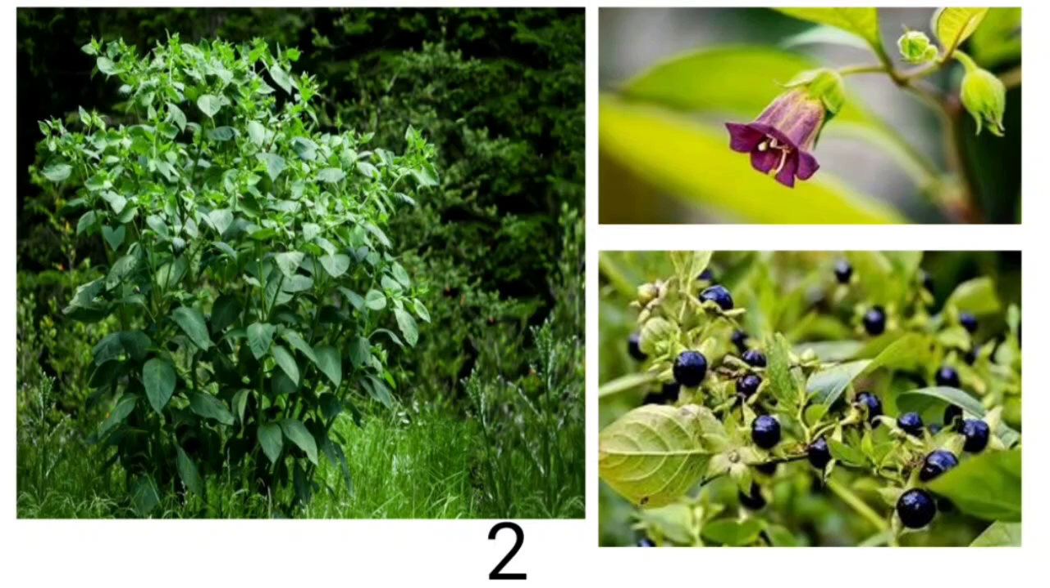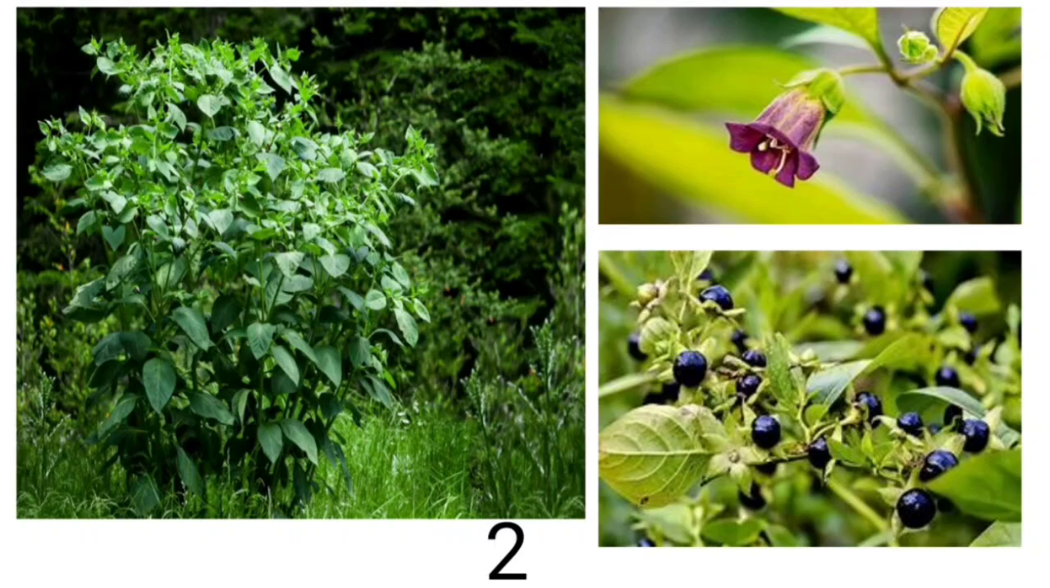Okay, next drug we will study is belladonna. From this plant you can see that it is a belladonna plant. And what is the part used of belladonna? Yes, it is the whole plant including root. Okay, so in belladonna, what is the botanical name? Atropa belladonna. And what is the common name? Deadly nightshade. And what is the family? It belongs to the Solanaceae family.